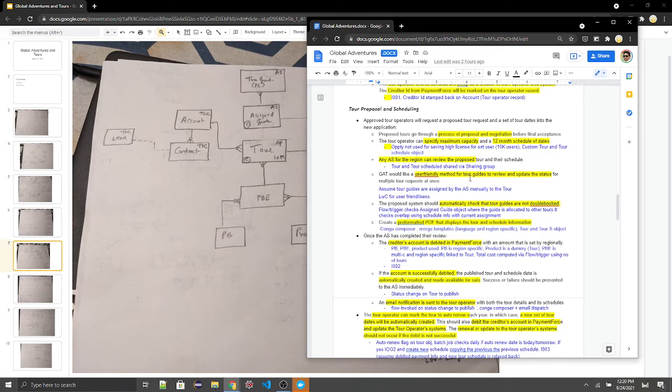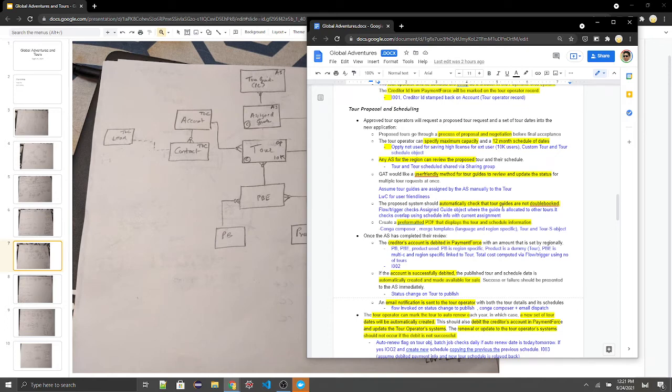GAT would like a user-friendly method for tour guides to review and update the status. So here we're assuming that the tour guides are assigned by the AS manually to the tour. It's not really mentioned how the tour guides are coming into the system. So we are assuming that the AS manually finds them and assigns them to a tour. And LWC is used for user friendliness.